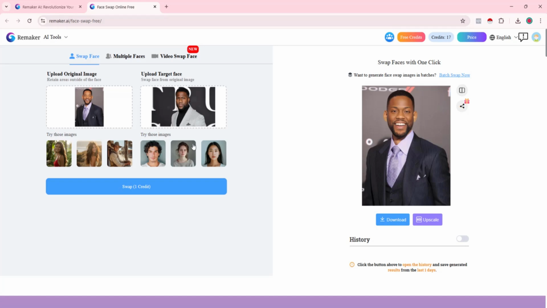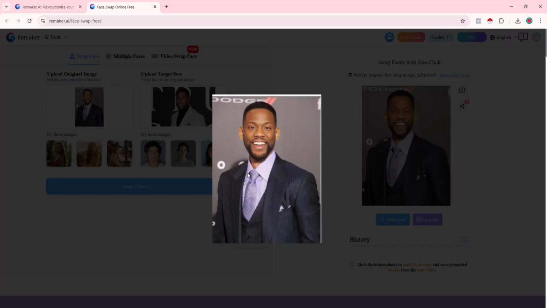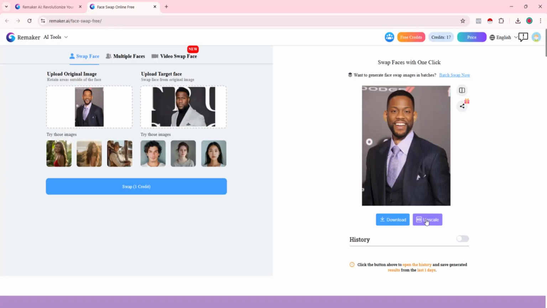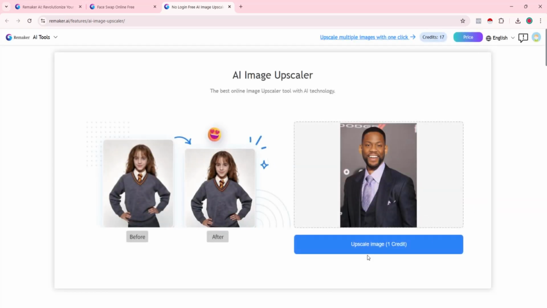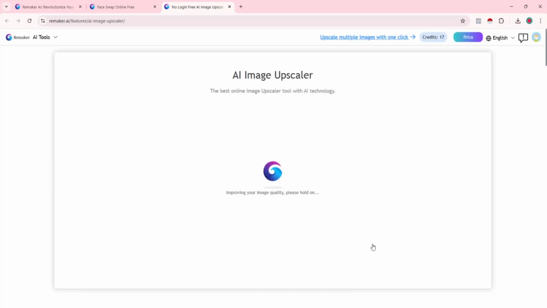There are other websites that do this, but I love remaker.ai because it gives you quality images. Some other websites give you low quality images, but with remaker.ai you have high quality images, and you can even upscale this image if you like to make it more quality. Now you look at the quality of this, as you can see right here. If I click on upscale, I'm going to give it a little bit of time. As you can see, I'll just click on upscale right here, and it's going to give me a much more crispy version of that image.